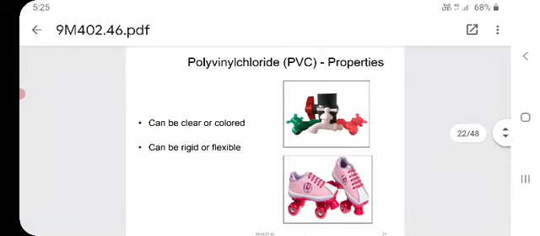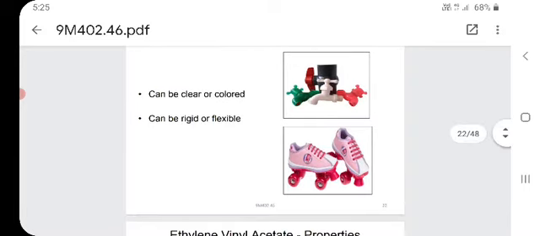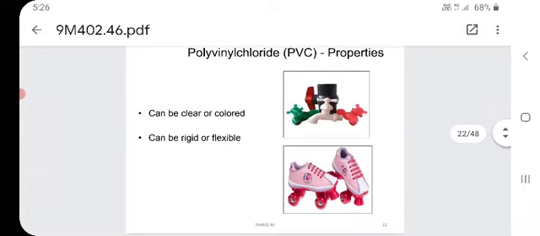Second, polyvinyl chloride, PVC, properties. PVC pipes are used for our household purposes, for sanitation or for tanks. It can be clear or colored, rigid or flexible. On the screen you are seeing different pipes and tap fittings. At the bottom you are seeing shoes for kids with ties.